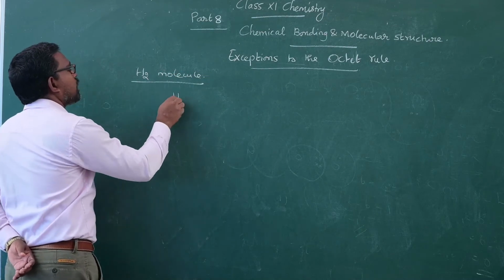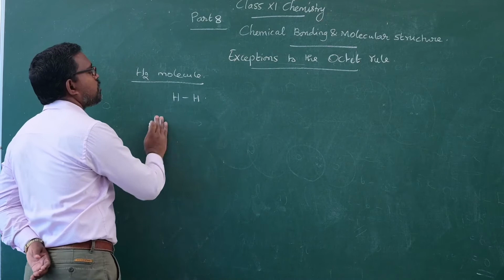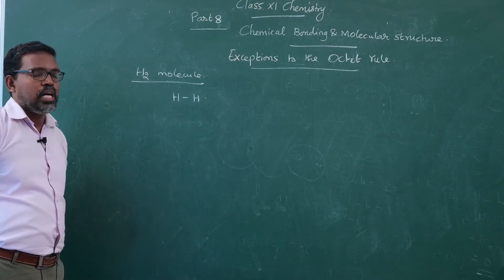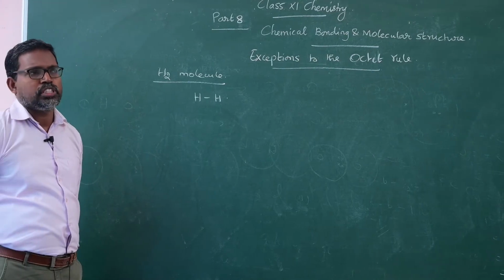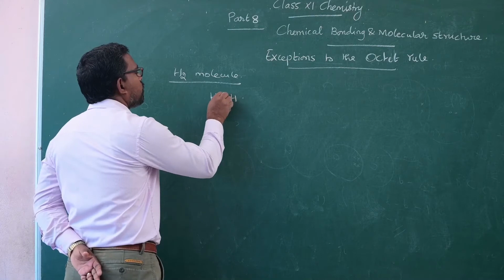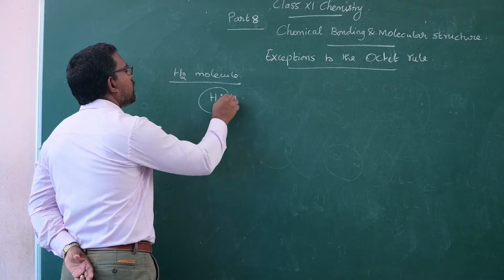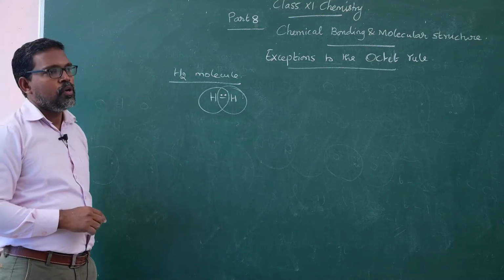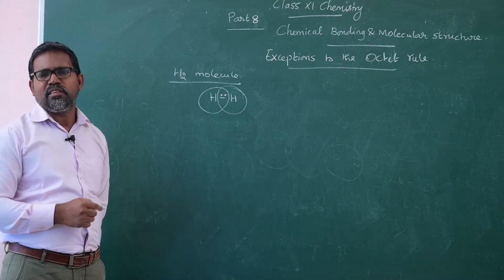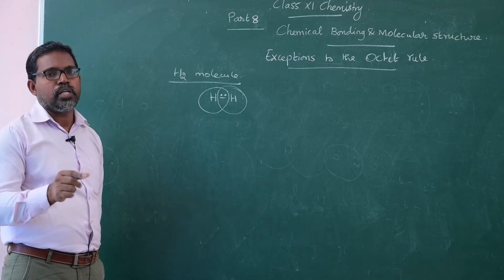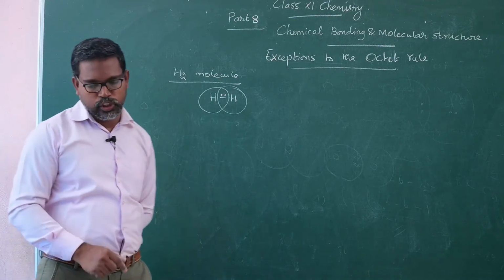We know that a hydrogen single bond is formed. Each hydrogen atom shares one electron with the other hydrogen atom. So the mutual sharing of electrons between two hydrogen atoms leads to the formation of this hydrogen single bond. It consists of only two electrons. Therefore, it does not obey the octet rule because it is doublet in nature.